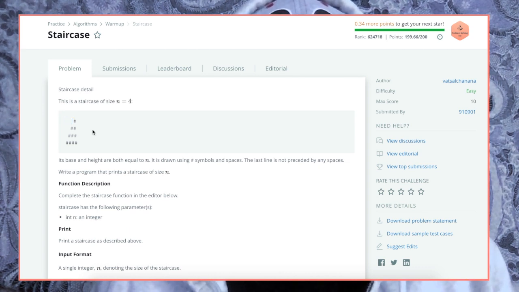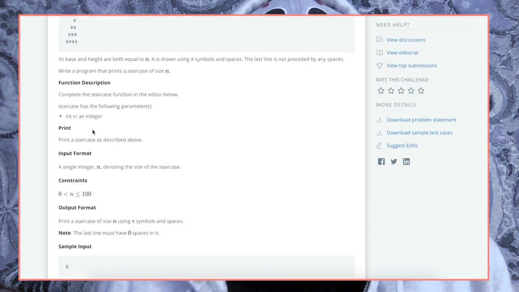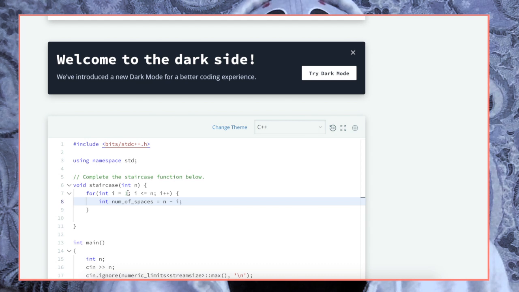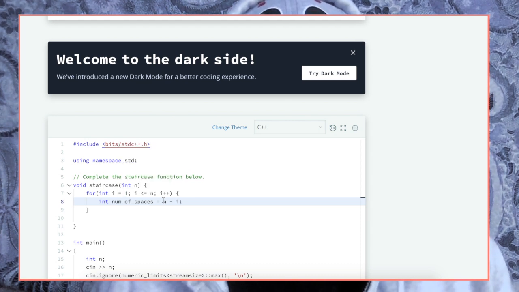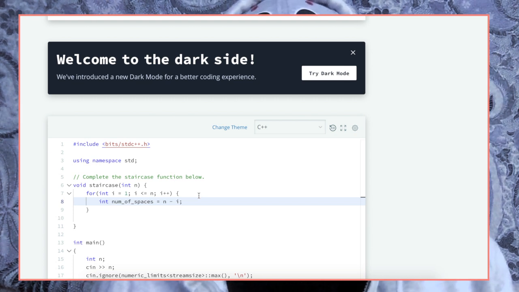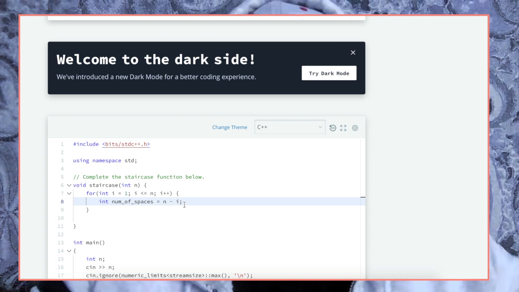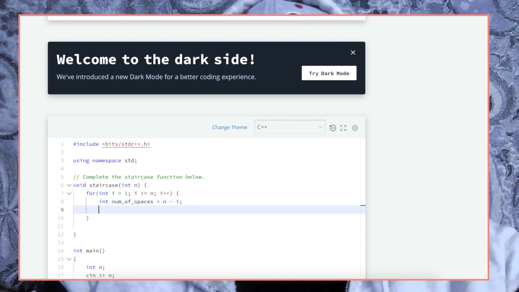If we keep going like that, then when i is 2, the number of spaces will be 2, and by default, the number of hashtags will be 2. Let's have something that we can use to track our spaces and our hashtags.